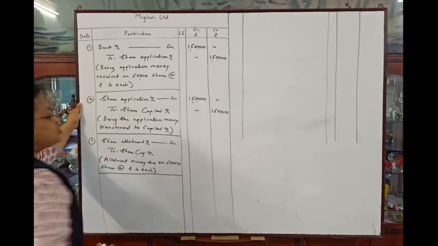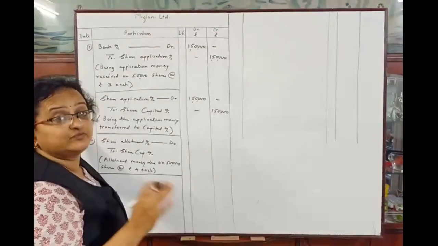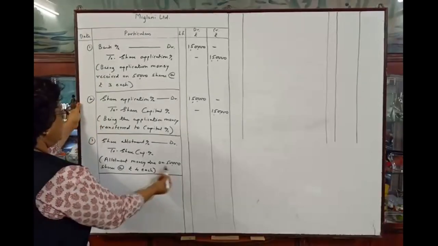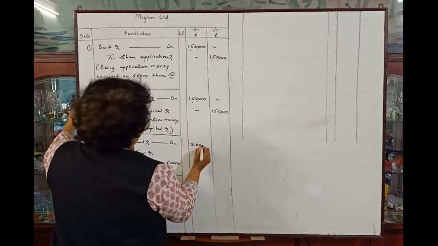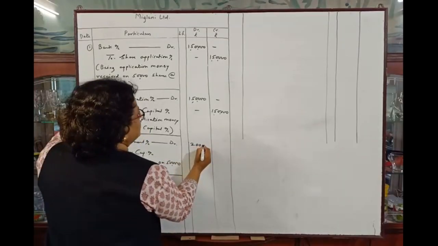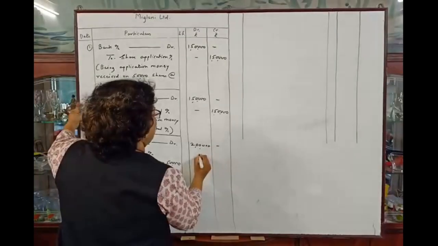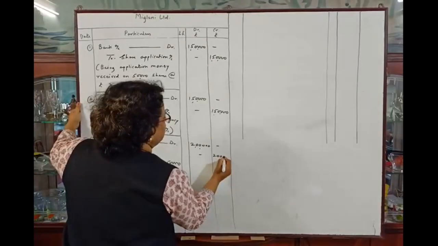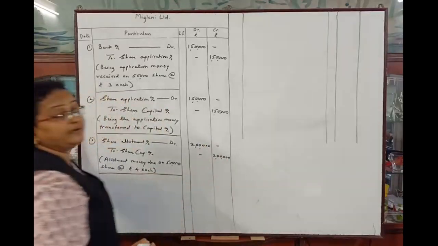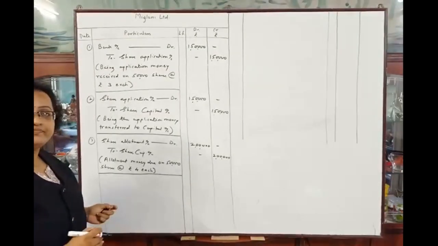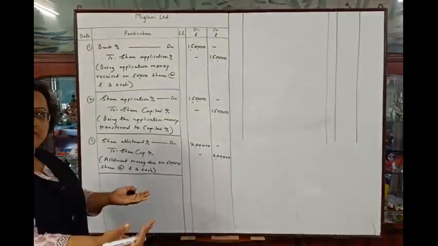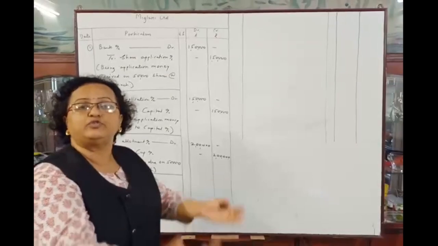As the installment of allotment is rupees 4 per share, 50,000 shares into 4, that is rupees 2 lakhs. This much amount is due from the applicants on allotment of shares. Understood?